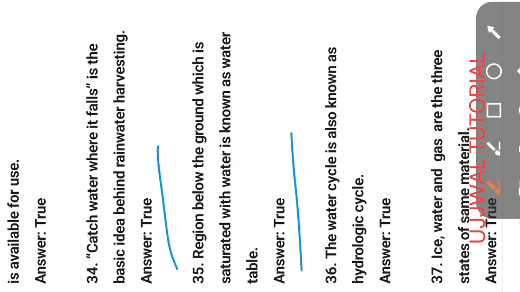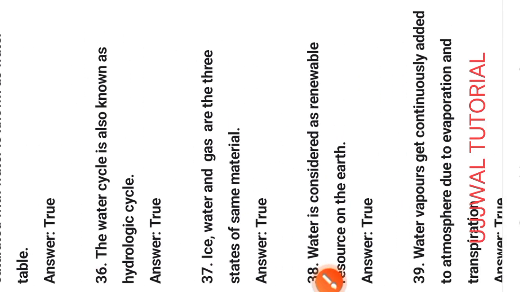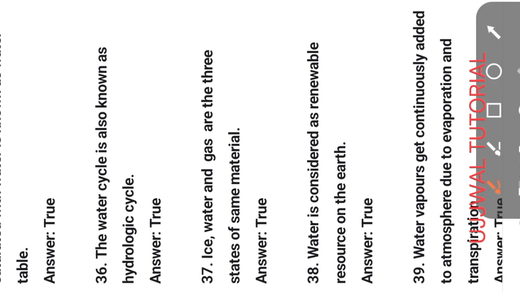This statement is true. The water cycle is also known as the hydrologic cycle. Yes, this statement is true. Next question number 37. Ice, water, gas are the three states of the same material. This statement is true.